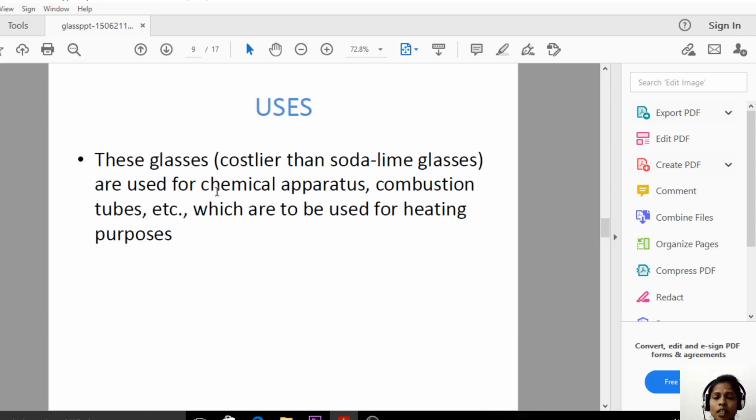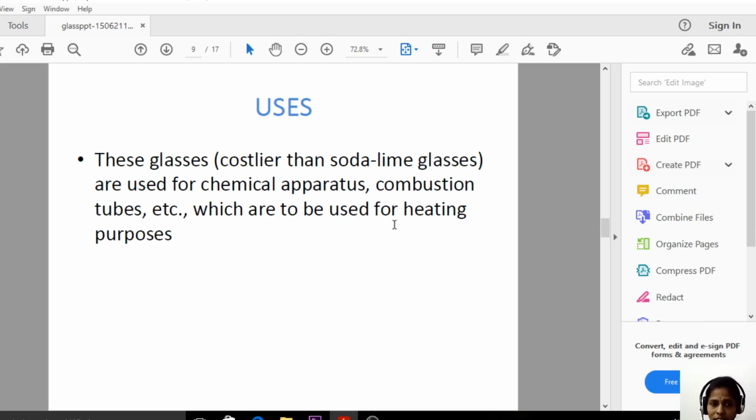Now let us see what are the applications or the uses of hard glass. These glasses are costlier than the soda lime glasses because they can withstand higher temperatures than the soda lime glasses. So these are used for chemical apparatus, combustion tubes, etc., which are to be used for heating purposes.